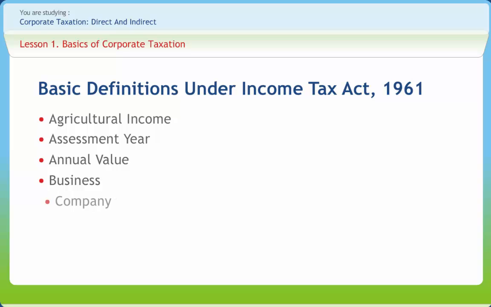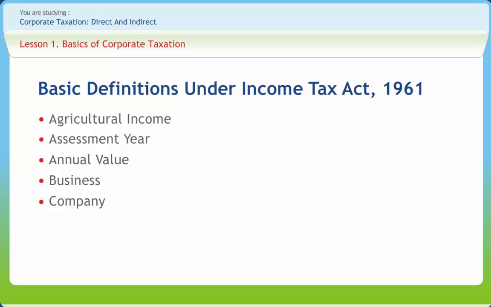Next is company, which means any Indian company, any body corporate incorporated by or under the laws of a country outside India, or any institution, association or body which is or was assessable or was assessed as a company for any assessment year under the Indian Income Tax Act 1922, or which is or was assessable or was assessed under this Act as a company for any assessment year commencing on or before the first day of April 1970.